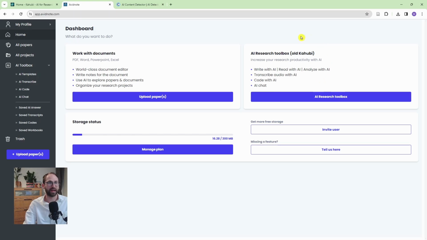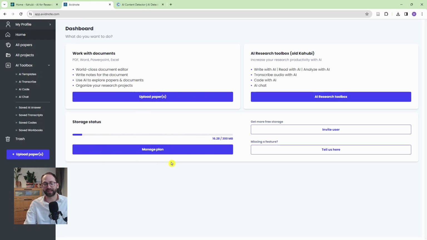Now you have your AI toolbox. So this is the old Kahubi. And again, you can write, you can read with AI, you can analyze data with AI, you can transcribe, you can code, you have a ChatGPT option there. And also here you can see that there is your storage.